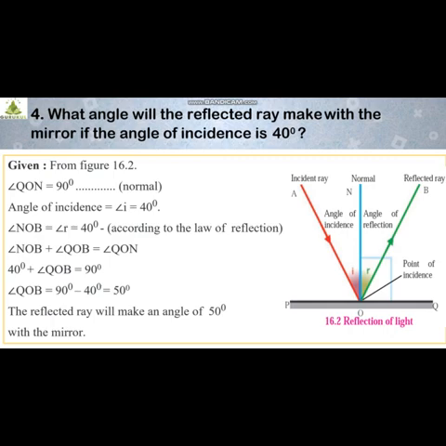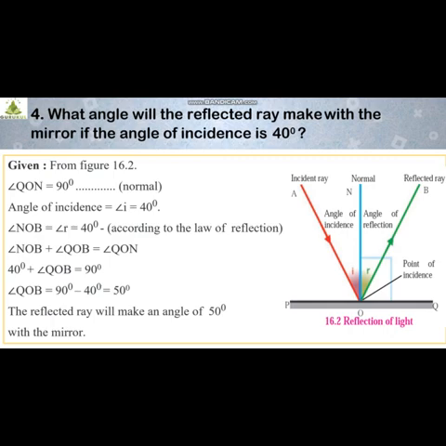Now angle NOB is equal to angle r. According to the law of reflection, I can write the angle of reflection as 40 degrees, as both are equal. The first law of reflection says that the angle of incidence is equal to the angle of reflection. So when they have given the angle of incidence as 40 degrees, students, the angle of reflection is also 40 degrees. Now I am going to use the same geometry-based concept: angle NOB plus angle QOB is equal to angle QON.